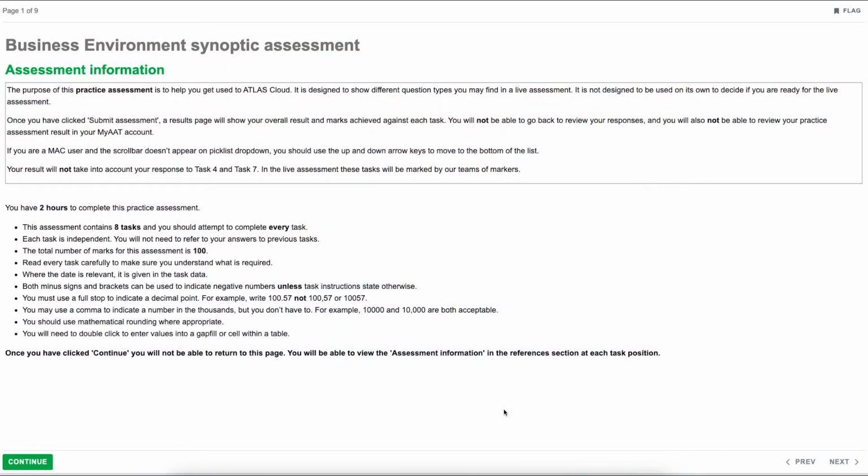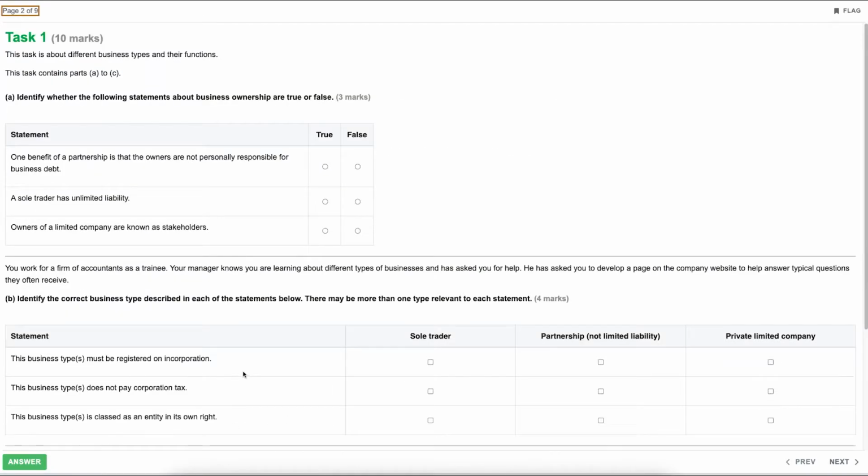Right then, so the Business Environment Synoptic exam is a 2-hour exam and it consists of 8 tasks. And the total marks on offer for this one are 100. Now, they aren't split equally across the tasks, so they do vary each task, and that's something that I'll go through at the start of each one. So what we'll do now is we'll jump into task 1 and make a start.